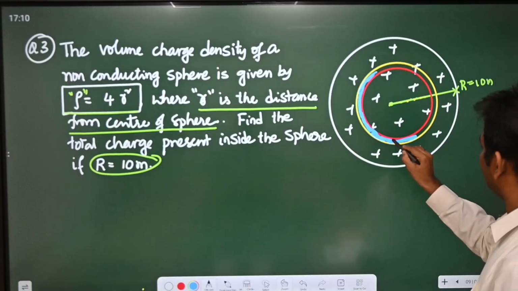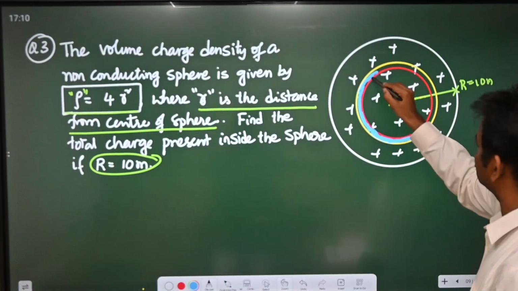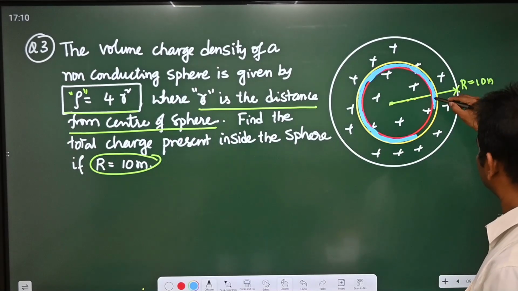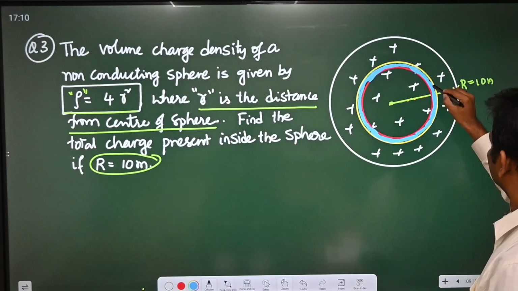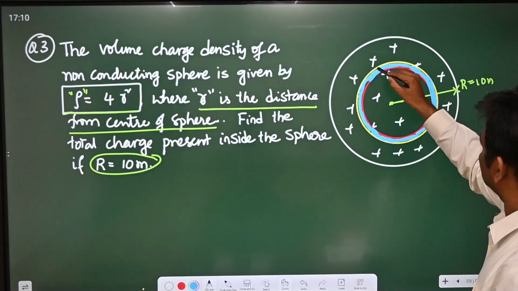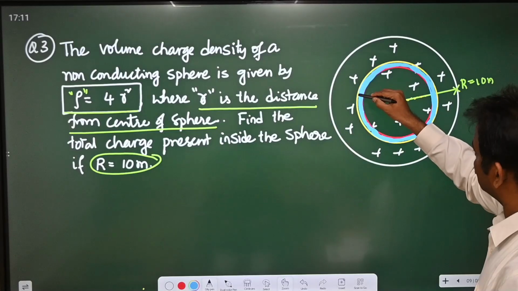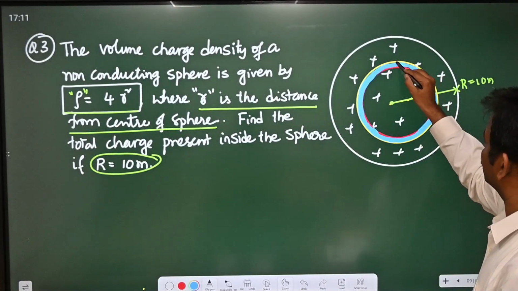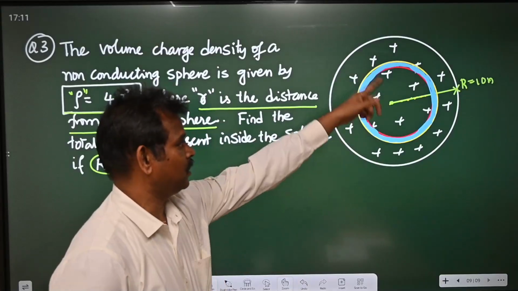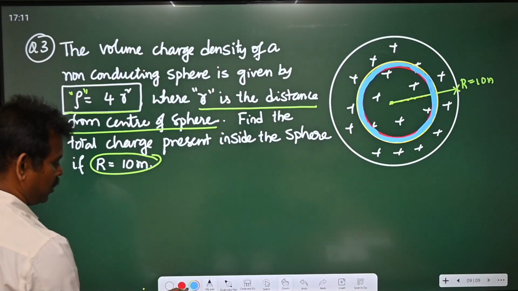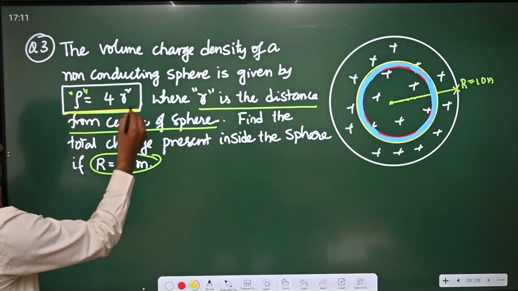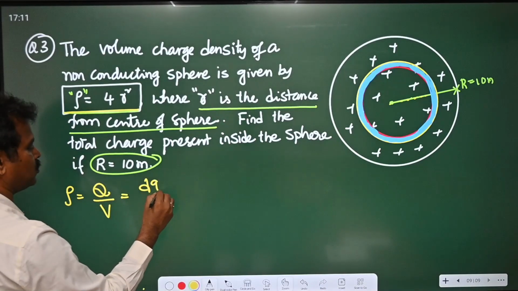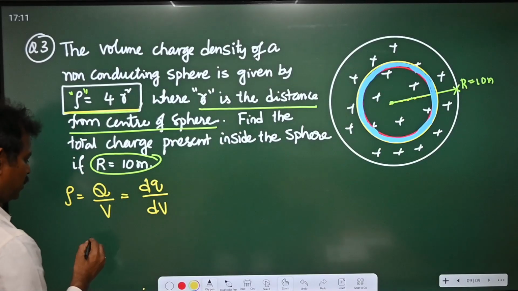If you find the charge present in this small strip, then we can find out the total charge present in the entire volume. So that's why I am writing this: rho is equal to total charge by total volume, or small charge present in that small volume. So first let me find the small volume.